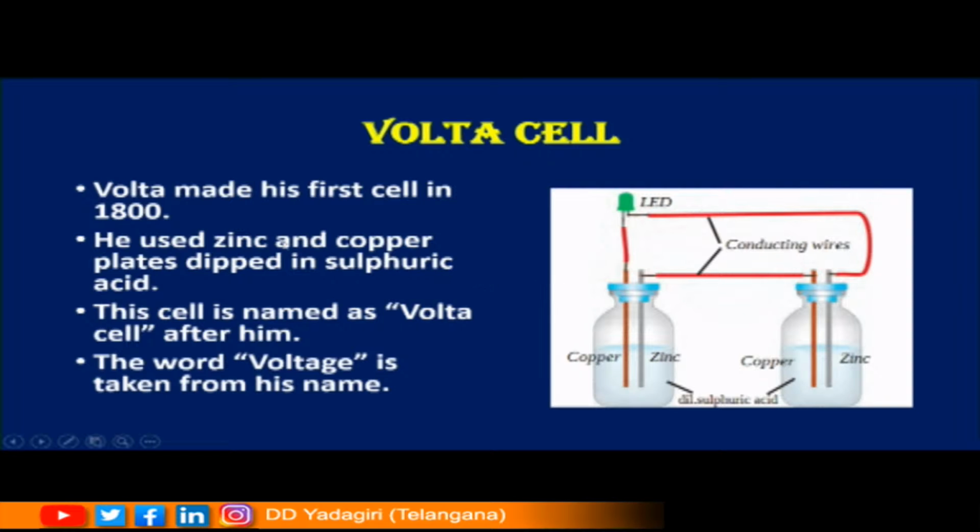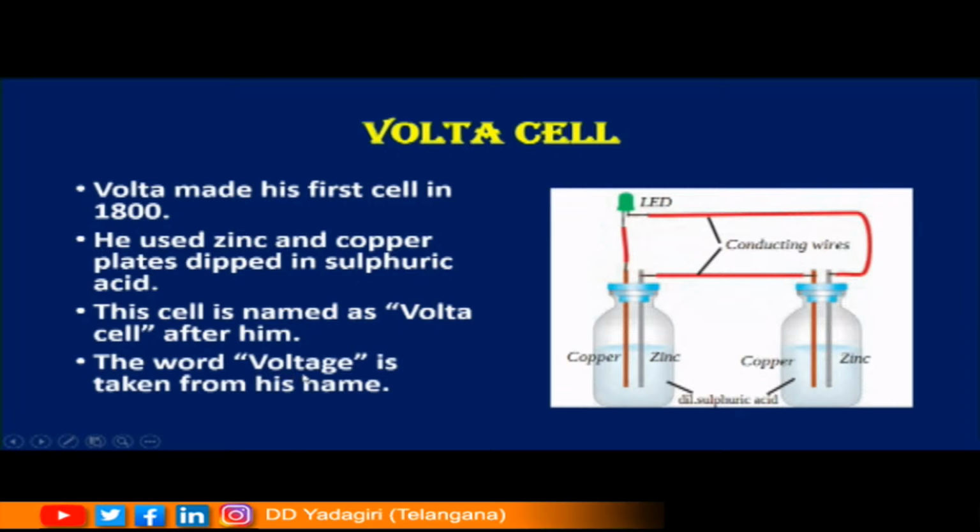So this was first made in 1800 by Alessandro Volta. He used zinc and copper plates. See here children, zinc and copper plates, and he dipped them in diluted sulfuric acid. Okay children, they were dipped in diluted sulfuric acid. This cell is named as the Volta cell after him. So the name is given as Volta cell or voltaic cell after Alessandro Volta because he discovered it.